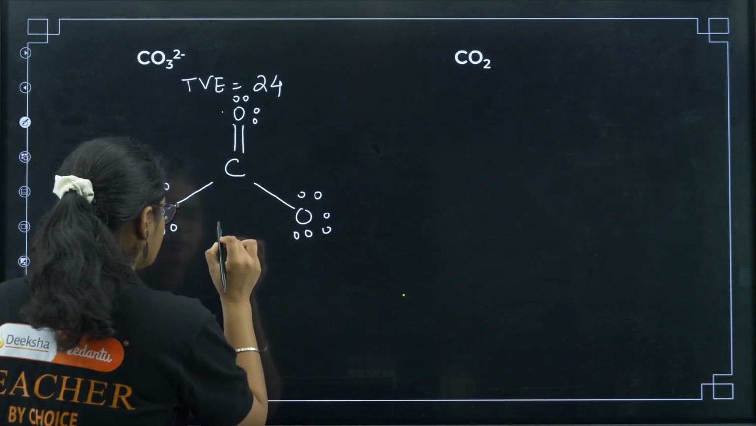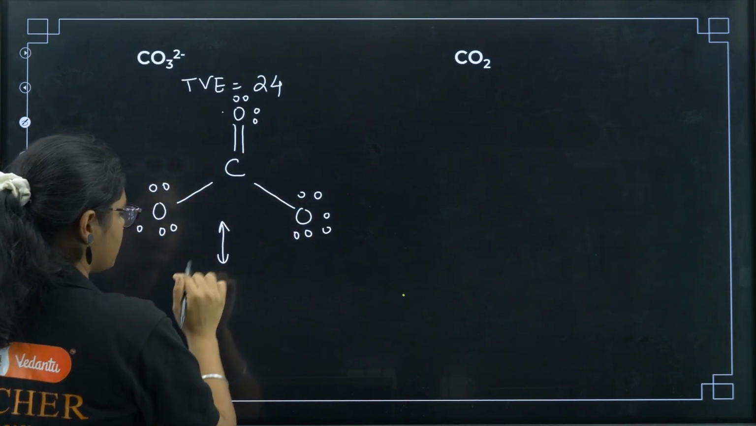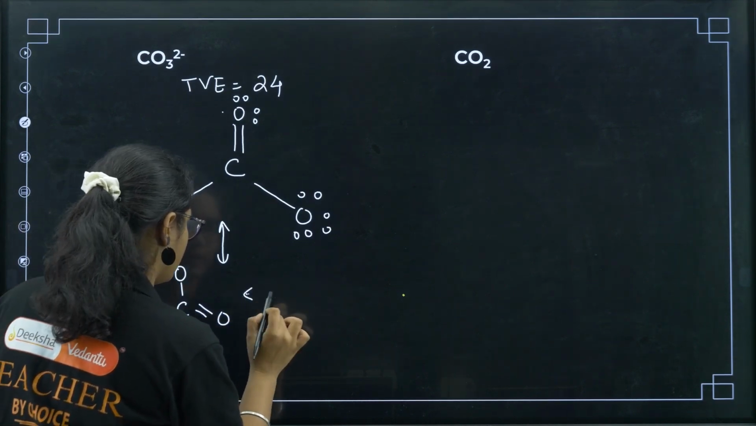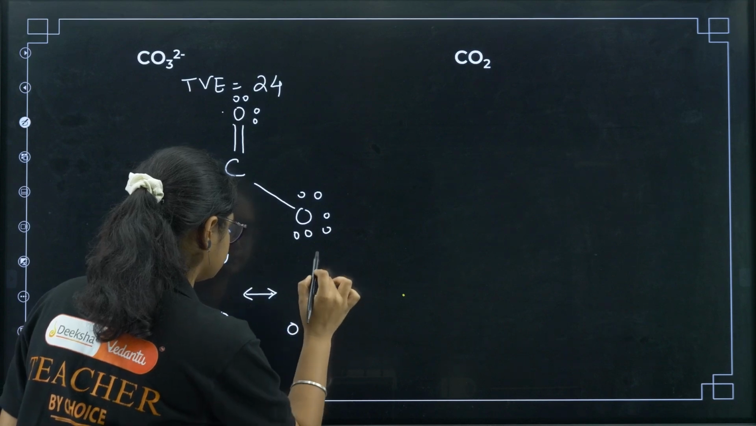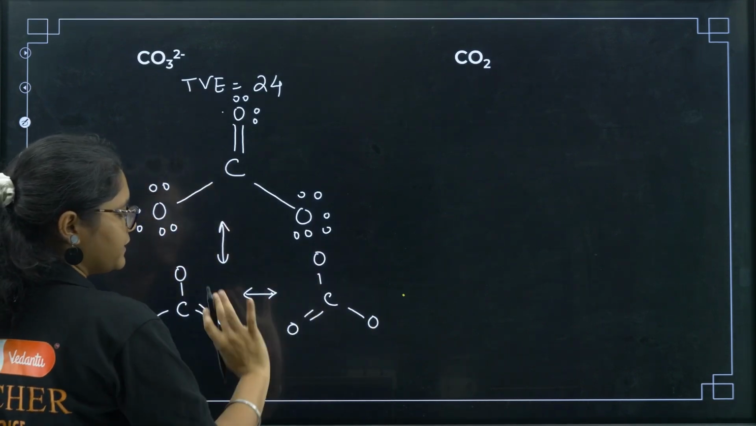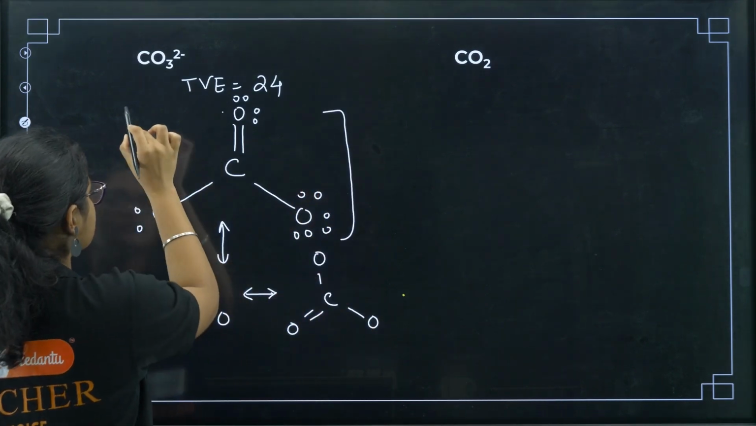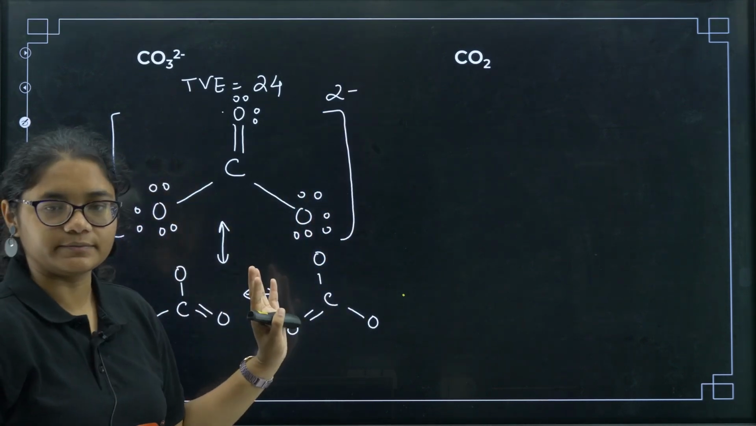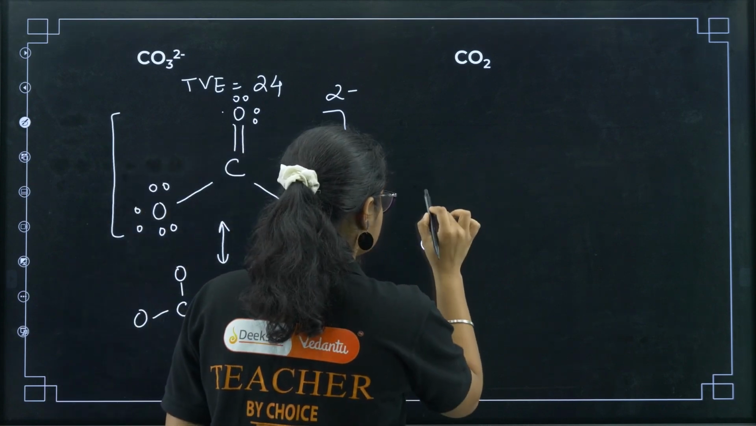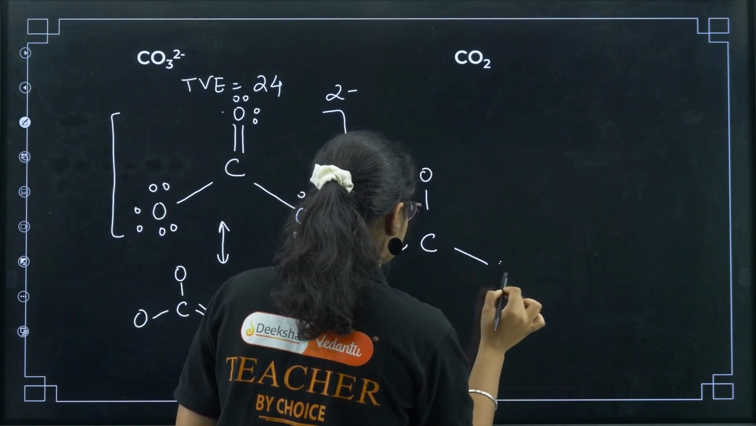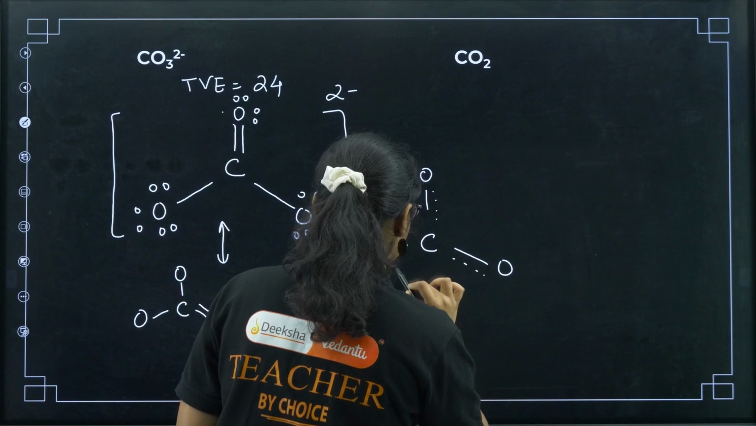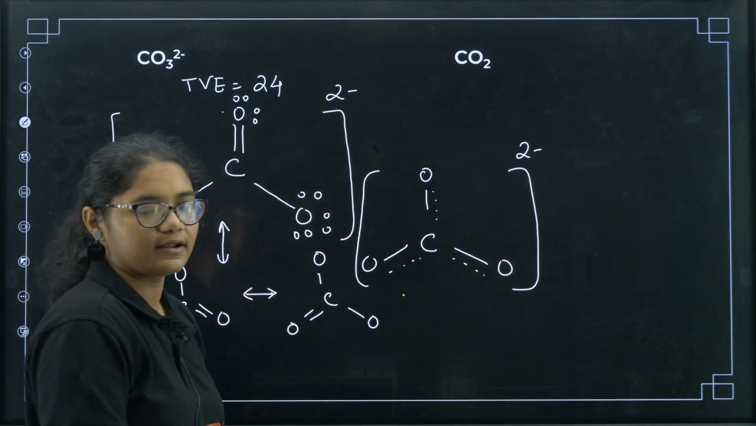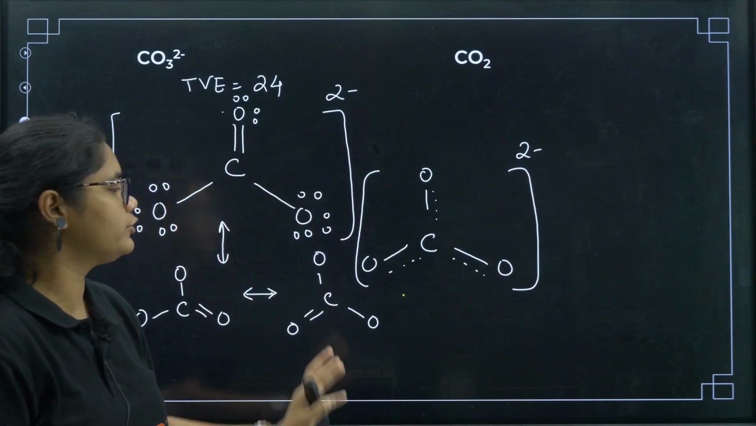Now this is one form. Resonating structures are shown with a double arrow. We can have a structure like this as well, right? And one more structure like this. The lone pairs I am not drawing here. So these 3 structures are possible. Then how will we draw the resonance hybrid? It is like this. So this is the resonance hybrid of CO3 2-.